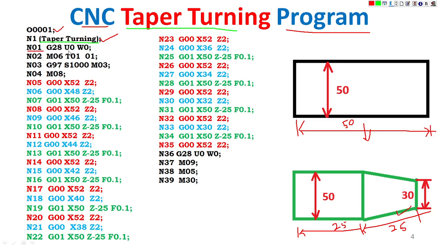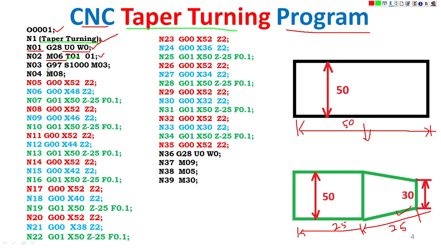N001 G28 U0 W0 is the home position of the tooling. Then N02 M06 T0 is the change of tool. If you want to change the tool, you can change the tool number of whichever tool we use for taper turning. Suppose we use the third tool, T0303, for this taper turning operation.